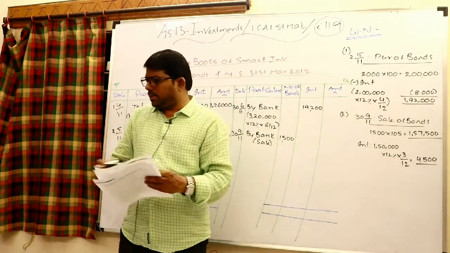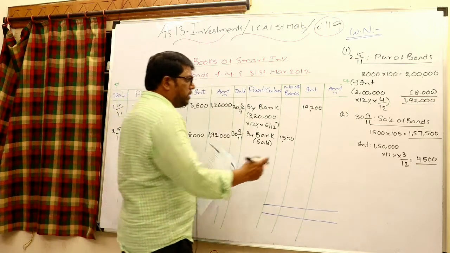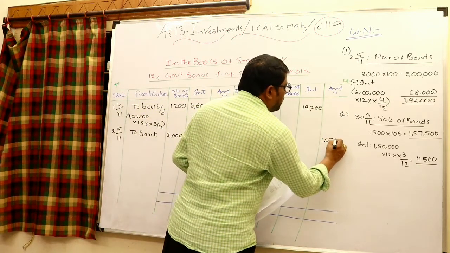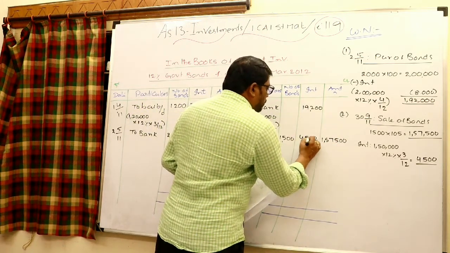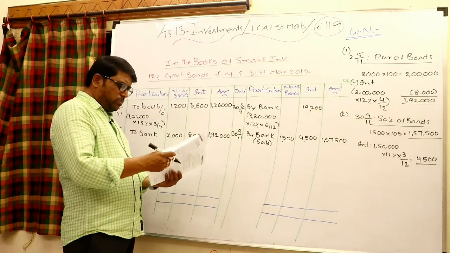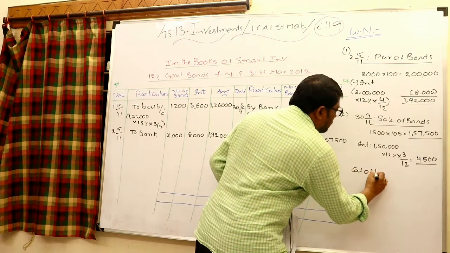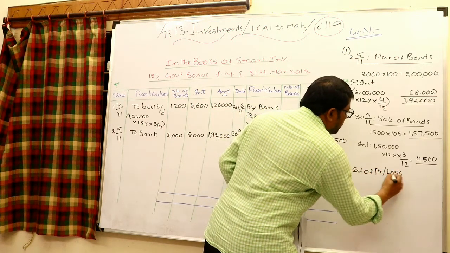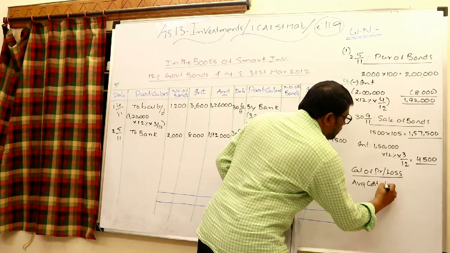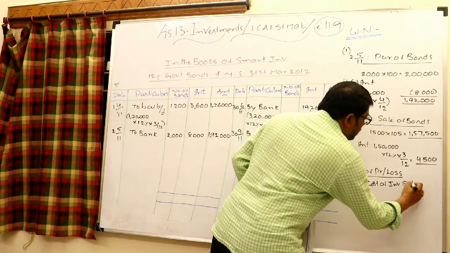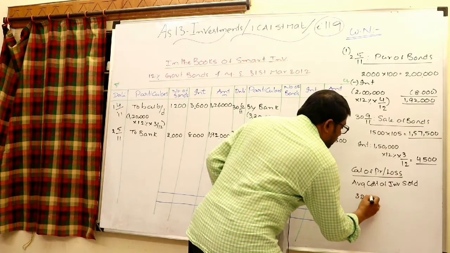So at the time of sale, how much amount you are receiving towards cost of investments? 1,57,500. Towards interest we are receiving 4,500. Immediately at the time of sale, what we are supposed to know? Calculation of profit or loss. First let us find the average cost of investments sold. So totally 3,200 bonds we are having.